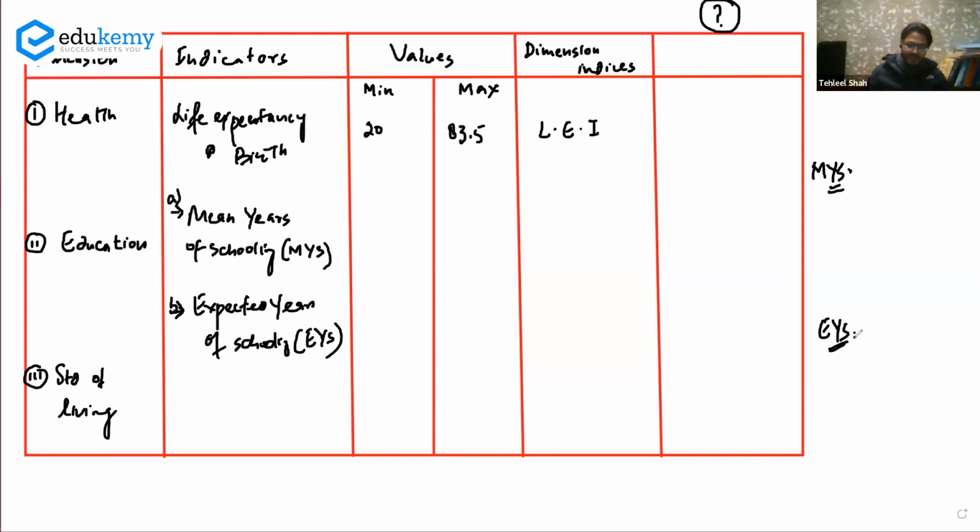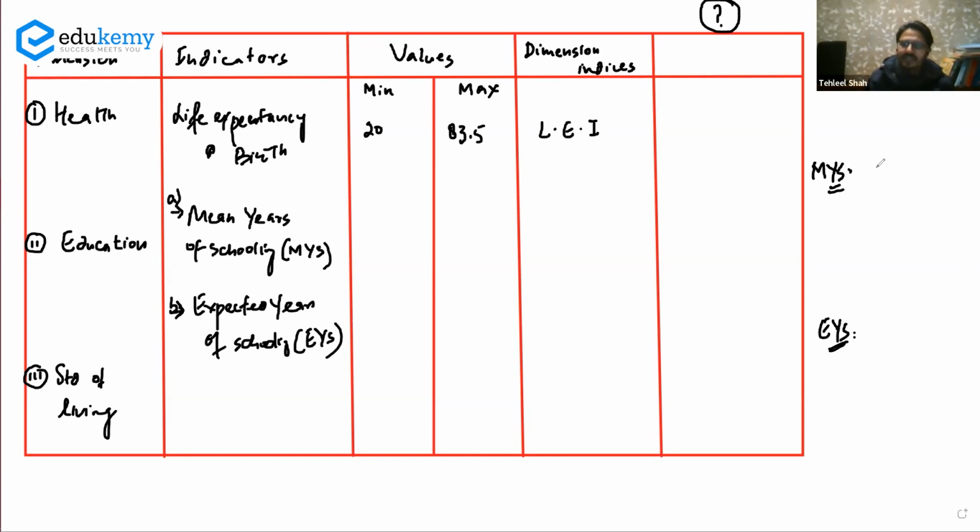Mean years of schooling is the average number of years of education received by people aged 25 or more than 25.